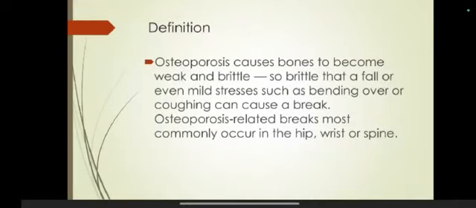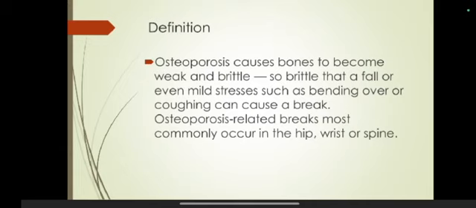Osteoporosis. Definition: osteoporosis causes bones to become weak and brittle, so brittle that a fall or even a mild stress such as bending over or coughing can cause a break. As I already told, it becomes so brittle, so weak. Actually, the bones become porous. Density gets decreased. Because of that, bones become porous.